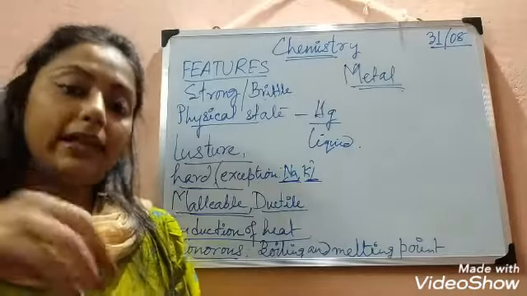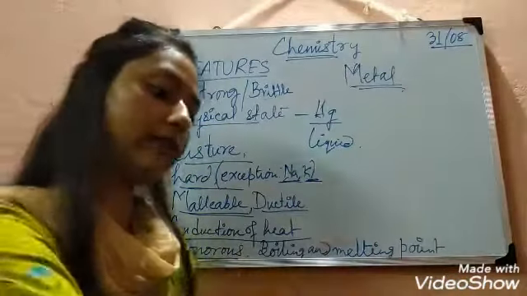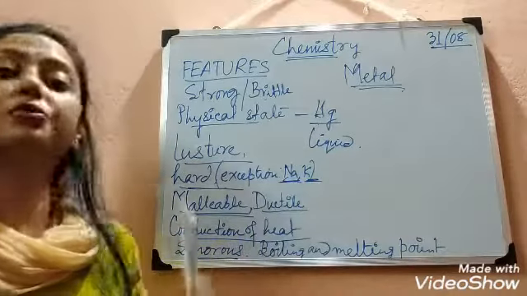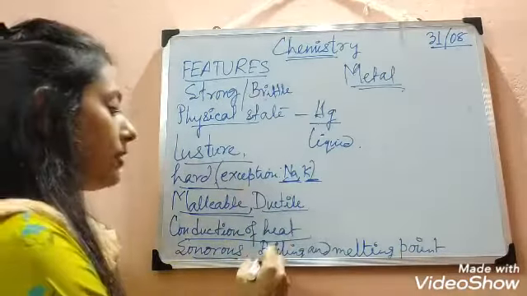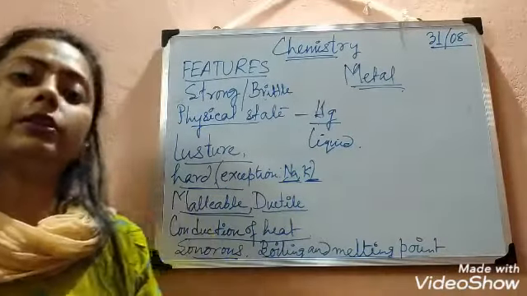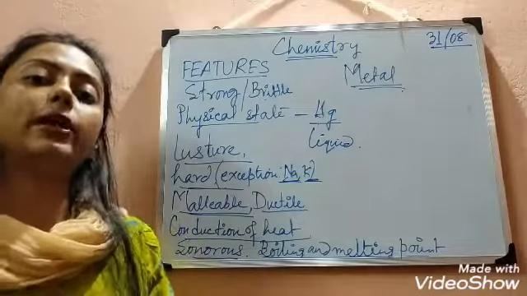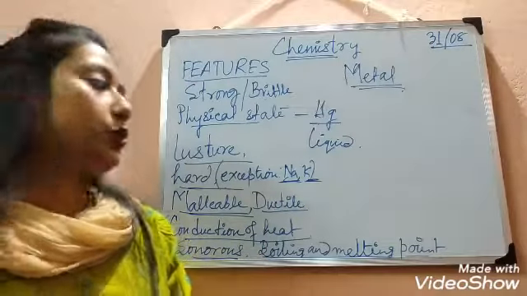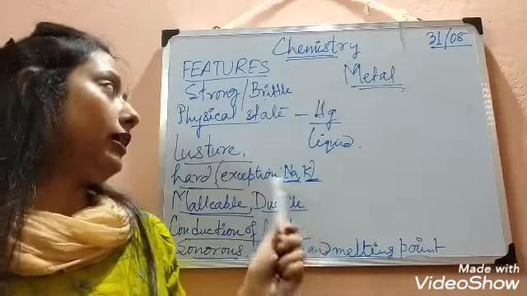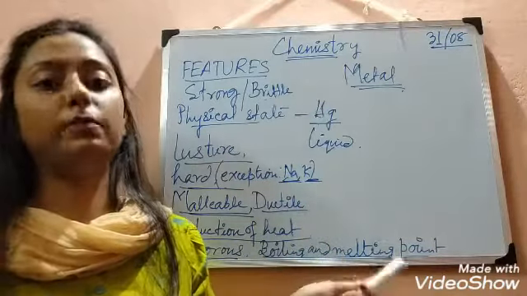If we drop a metal on the floor, we can hear a sound, and that's why metals are sonorous in nature. Next is boiling and melting point. You already learned that metals have high boiling and melting points. Okay, so children, this is metal, and now we will start about the non-metals.